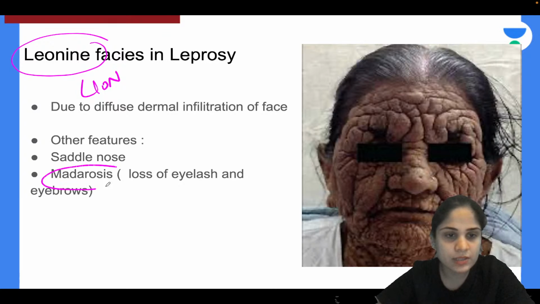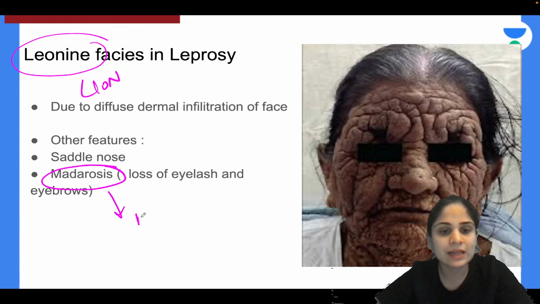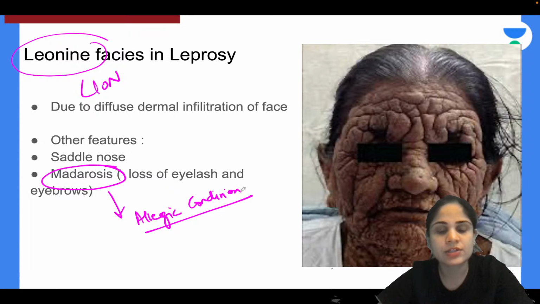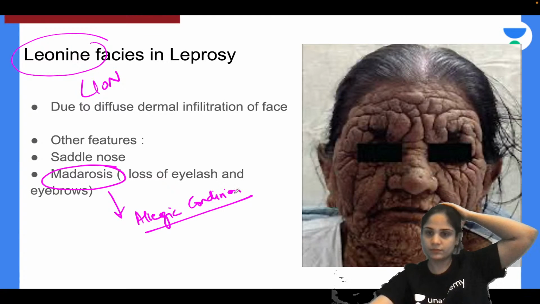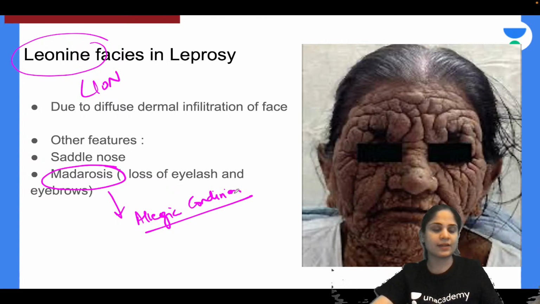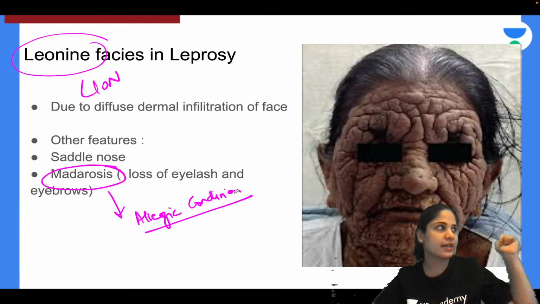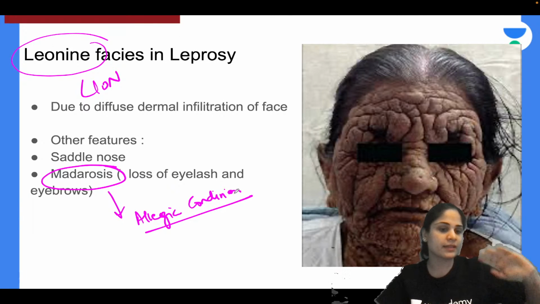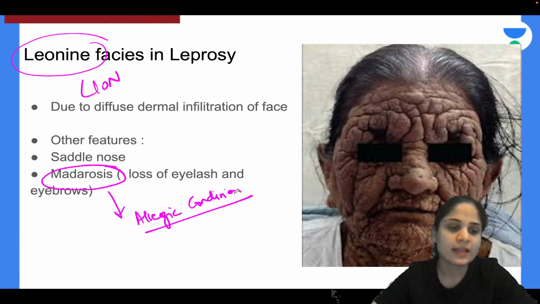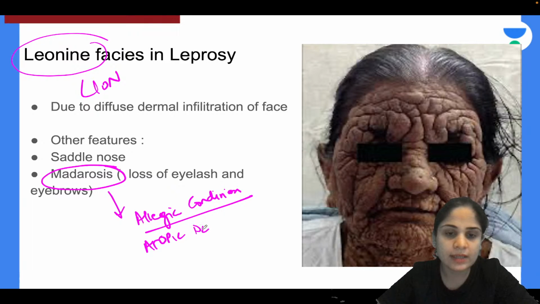Now this madarosis that you see, loss of the lateral half of the eyebrows, is also seen in another allergic condition of the skin. Can you tell me in which one? Can you identify in which allergic condition you see madarosis, and what are the other things that you see in that? This is how you study and revise. You read one thing and then you try to connect it: yes, this is seen in that disease also. Yes, very good, Rameshwar. So madarosis is also seen in atopic dermatitis or eczema.